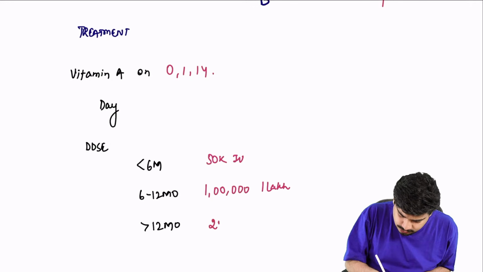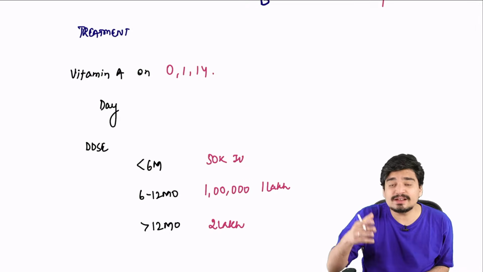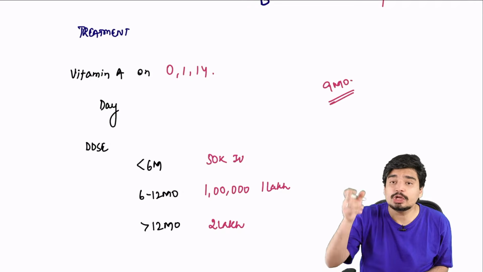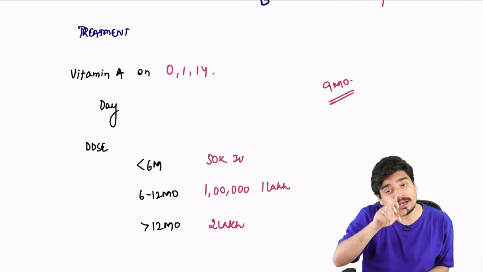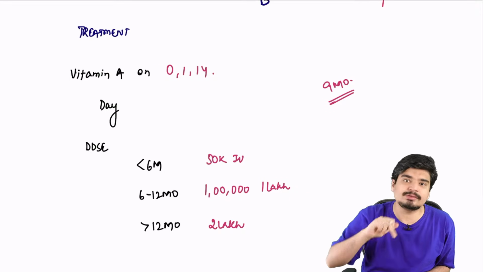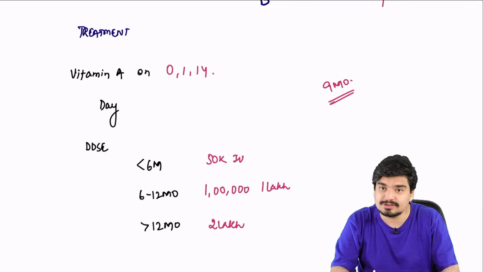If the child is more than 12 months, you will give 2 lakh international units. For example, let's say there is a 9-month-old child, between 6 to 12 months. You'll give 1 lakh on day 0, 1 lakh on day 1, and 1 lakh on day 14. Again, the dose has also been asked as far as the FMG exam is concerned.